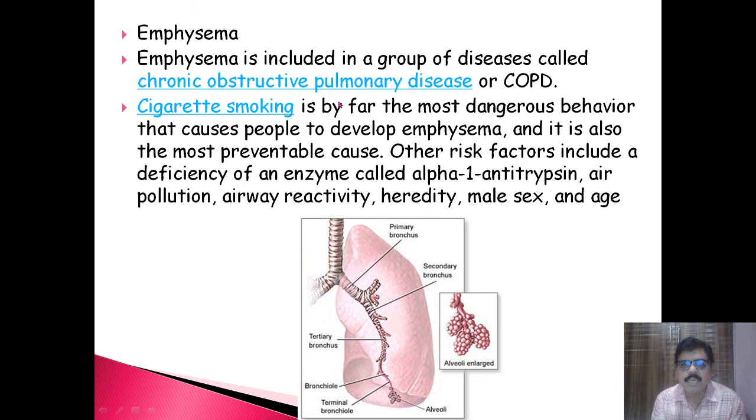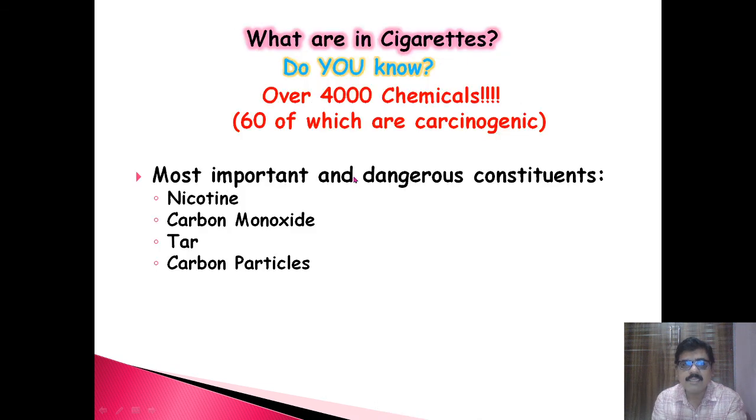Cigarette smoking is by far the most dangerous behavior that causes people to develop emphysema, and it is also the most preventable cause. Other risk factors include deficiency of the enzyme alpha-1 antitrypsin, air pollution, airway reactivity, heredity, male sex, and age.